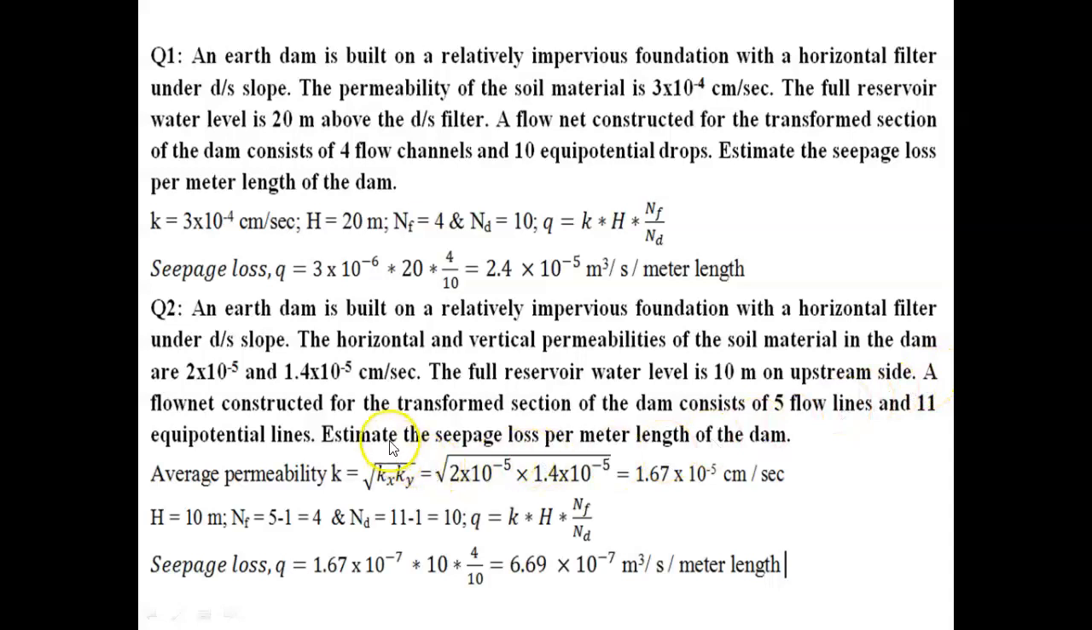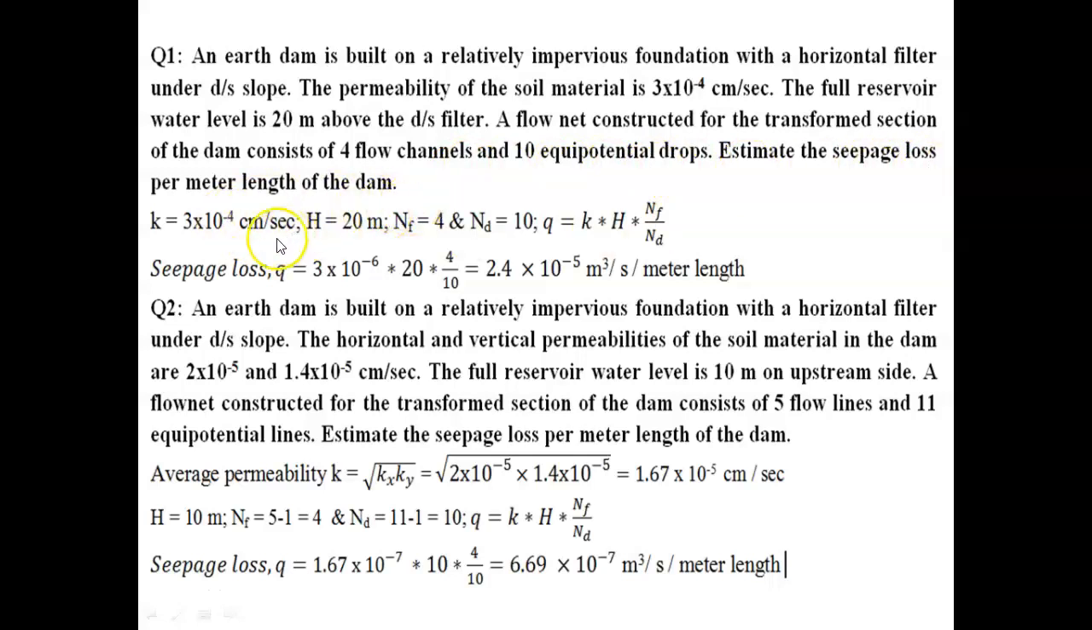Now let us solve some numericals. The first one is, an earth dam is built on a relatively impervious foundation with a horizontal filter under downstream slope. The permeability of the soil material is 3 into 10 to the power of minus 4 centimeter per second. The full reservoir water level is 20 meter above the downstream filter. A flow net constructed for the transformed section of the dam consists of 4 flow channels and 10 equipotential drops. Estimate the seepage loss per meter length of the dam.